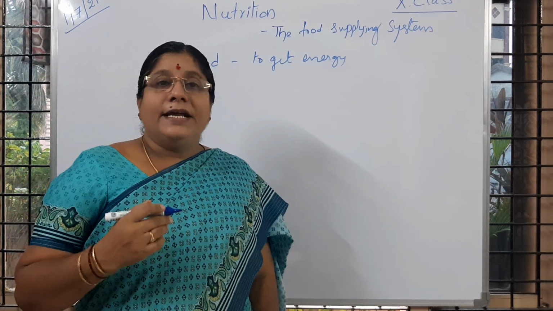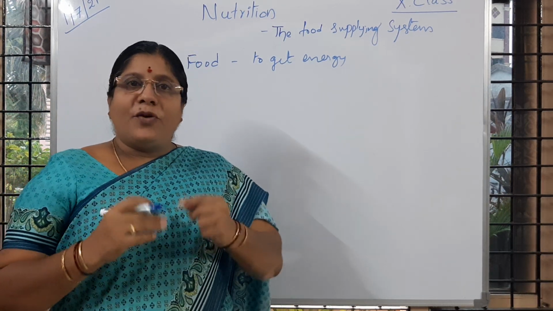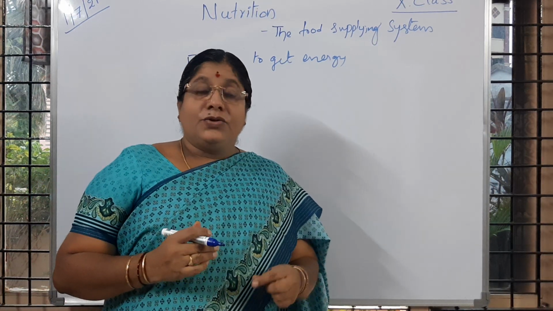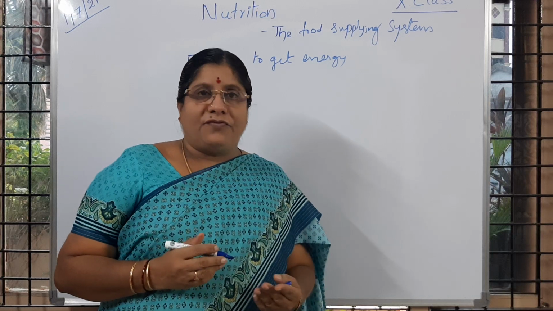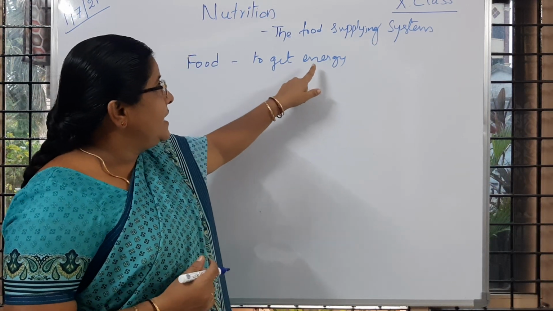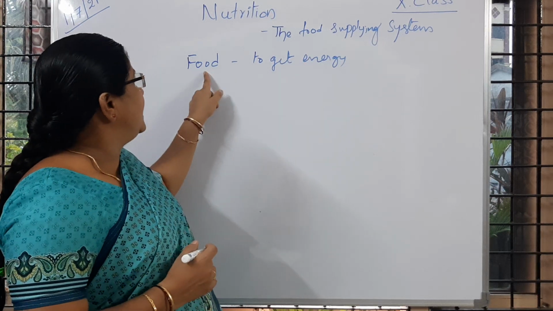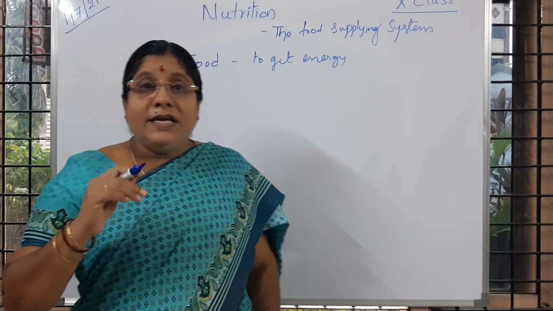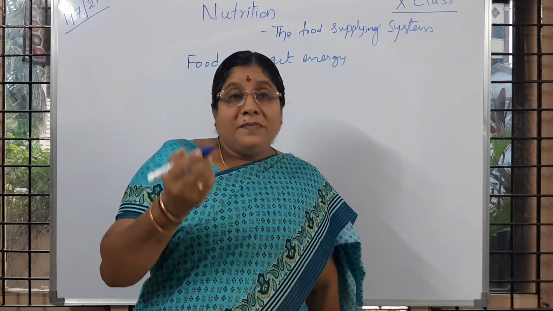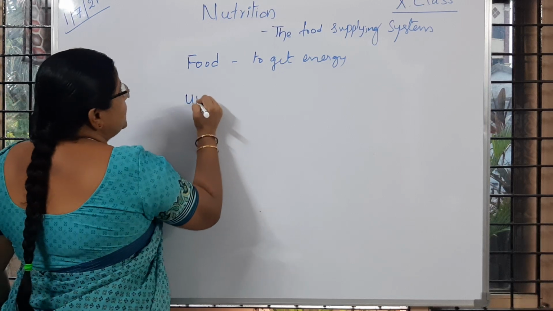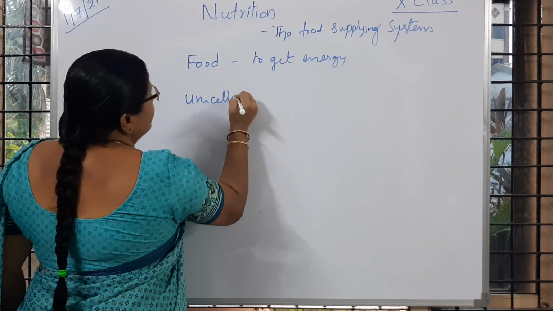What is this energy needed for? Energy is needed for performing different kinds of functions. To perform different types of work, we are in need of energy, and that energy we get through the food. Is it clear to you? Here, a single celled organism like amoeba is said to be unicellular.